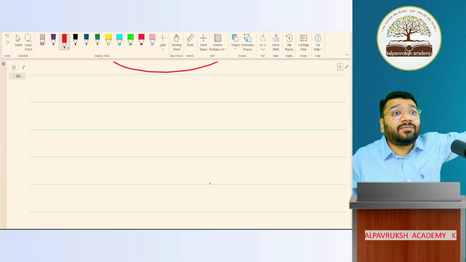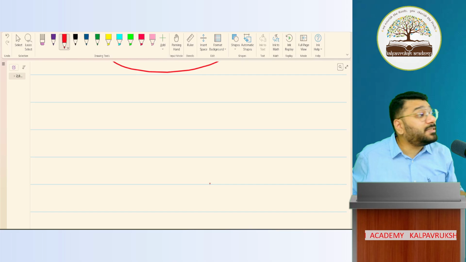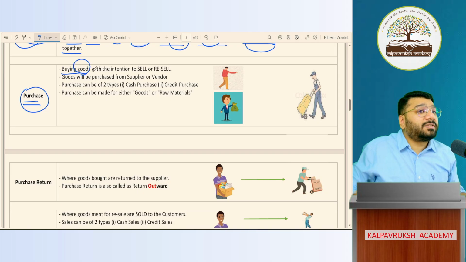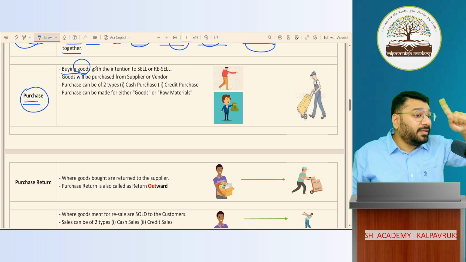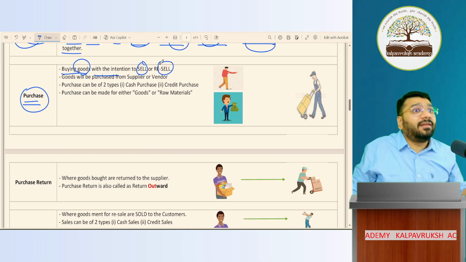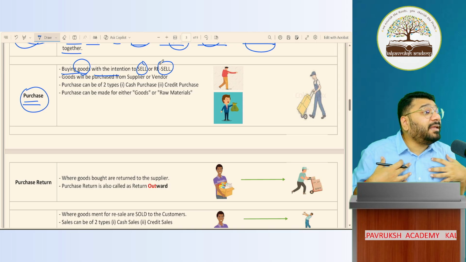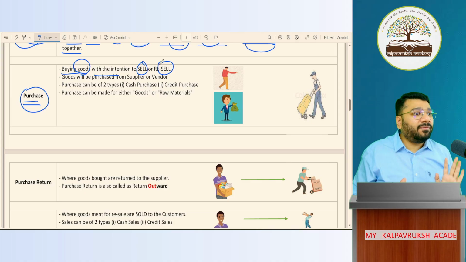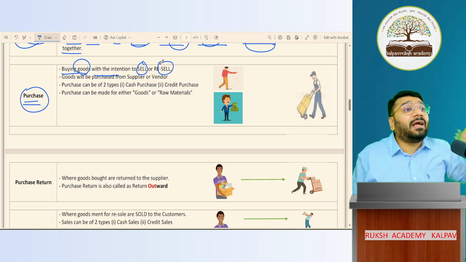That is in normal life, not in accounts. In accounts, there is a specific meaning of purchase. Buying goods. You know what is the meaning of goods now? Yes. Buying goods with the intention to sell or resell. That alone is called as purchase. I am buying A4 sheet for my business. I am buying stationery for my business. In normal life, forget accounting, what will you say? Today I purchased stationery. But that is not the meaning in accounts.